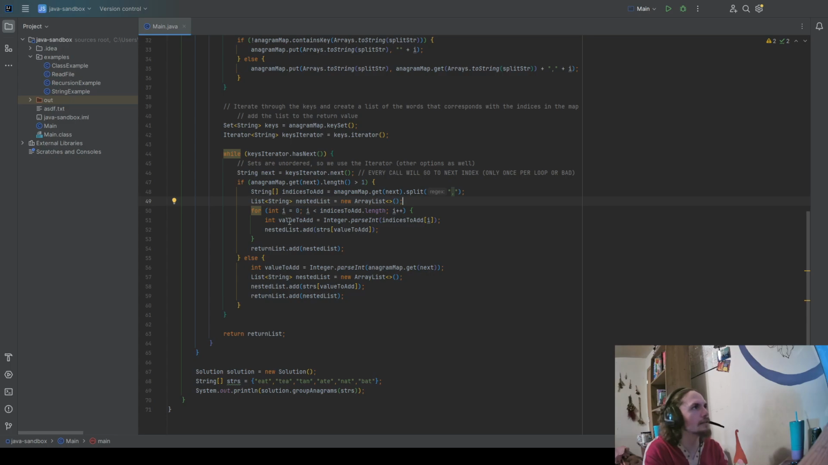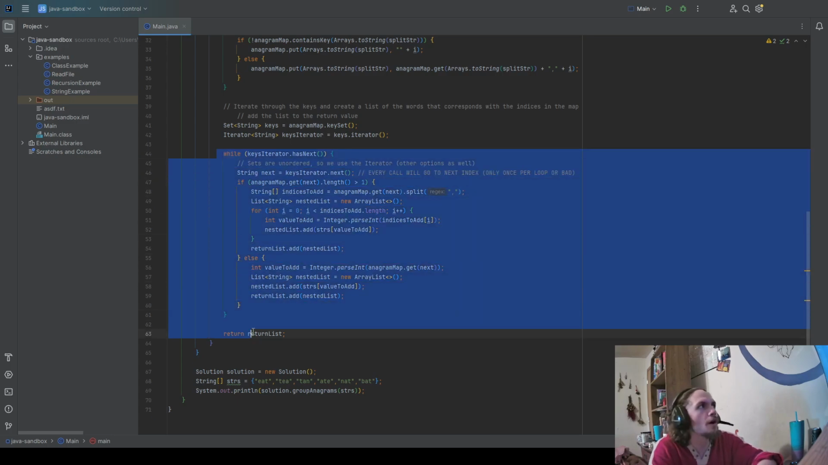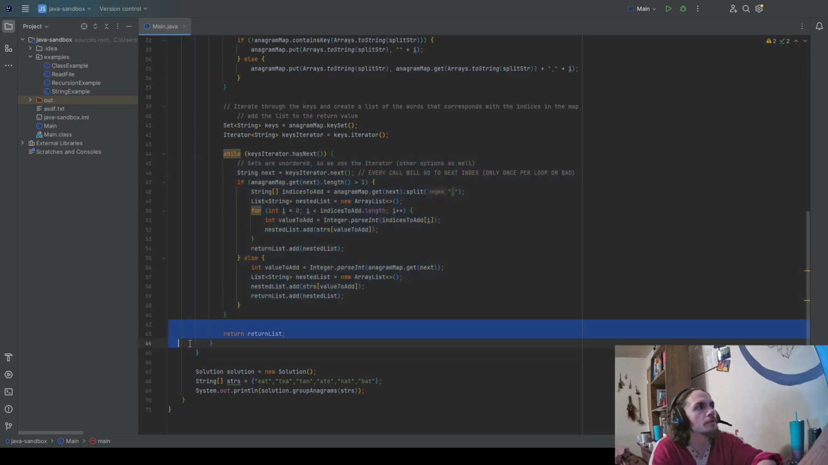So this is creating the integer that we're going to use to access that index within the original array. So then we're going to add from the original array the integer that we just parsed out. We're going to add it to the nested list. Once we get through that for loop, we're going to add the nested list to the return list. Once we get all the way through, we're going to return the list. Simple as. We'll run it real quick.